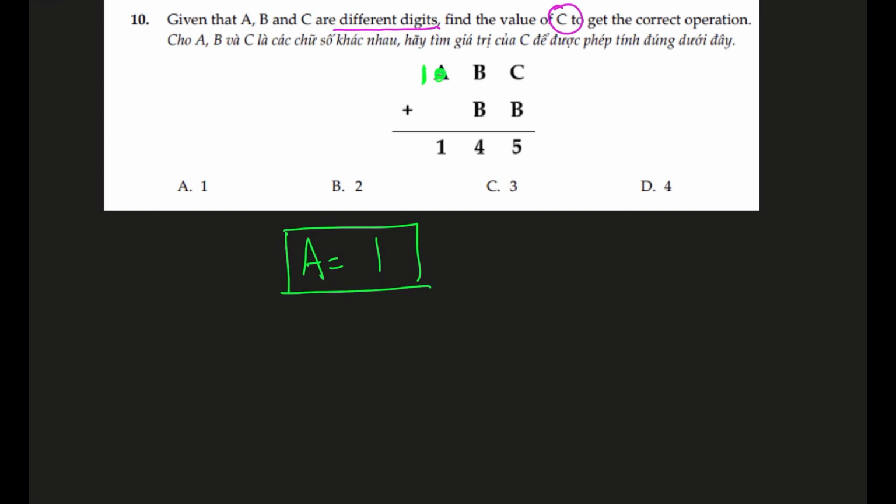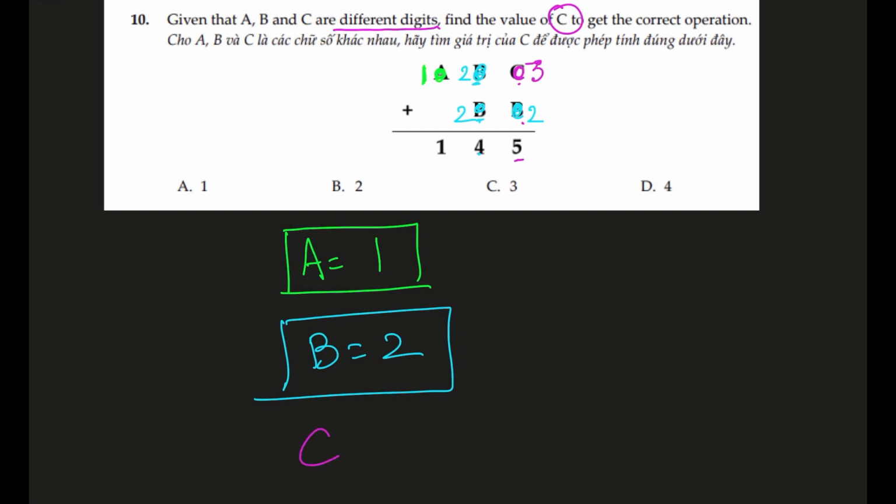And now, all right, the tens column looks like the next best place to start. B and B gives 4. They're the same digit, added twice to make 4. That is easy. We can have 2 and 2. So B must be 2 to give the answer 4. And now looking at the units place. We already know B is 2. What should we add to it to get a 5? That is 3. So we found our answer for C.